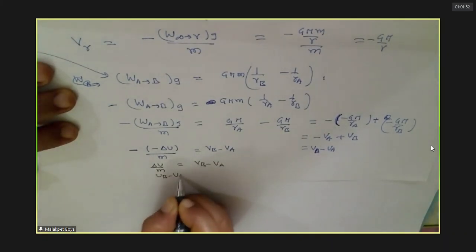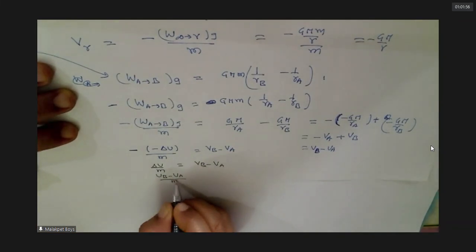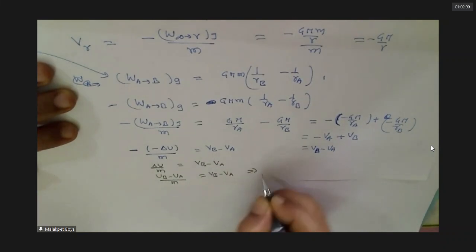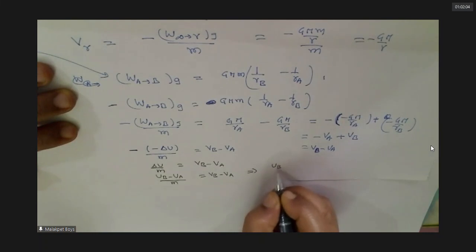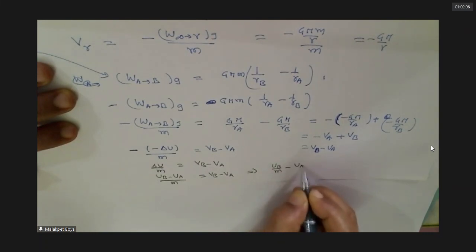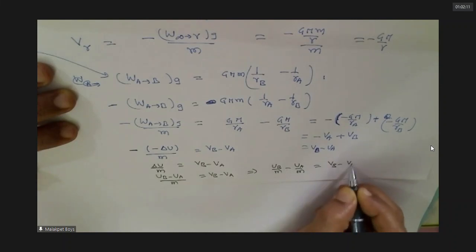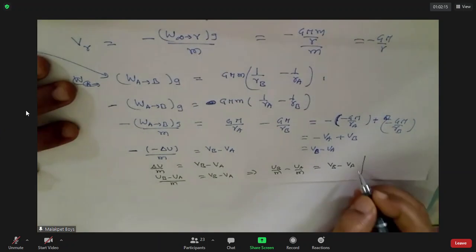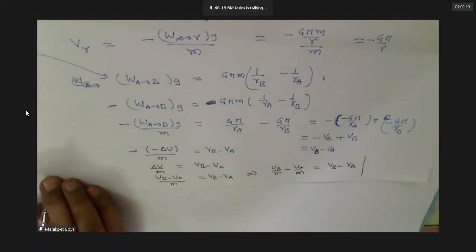Delta means final minus initial, no? Do you agree with this? Any doubt till here? No doubt, clear.